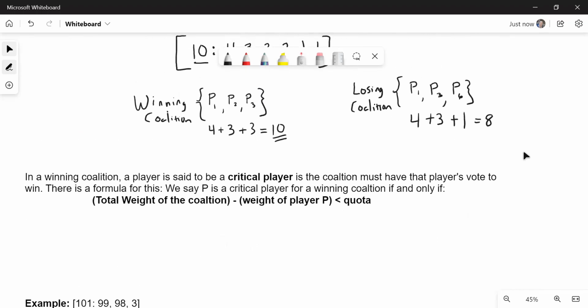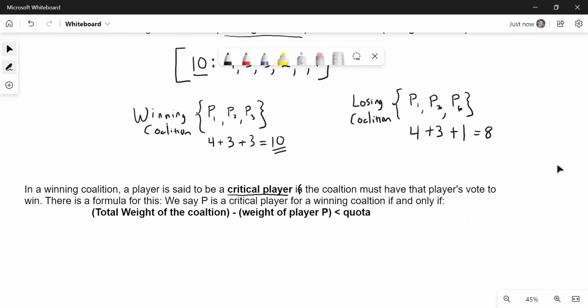In a winning coalition, a player is said to be a critical player if the coalition must have that player's vote to win. There's a formula for this. We say P is a critical player for a winning coalition if and only if the total weight of the coalition minus the weight of player P is less than the quota.